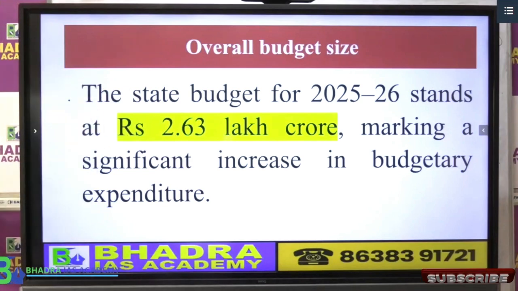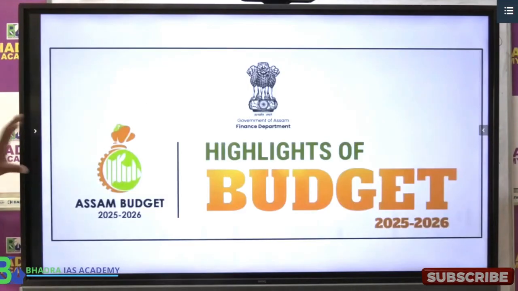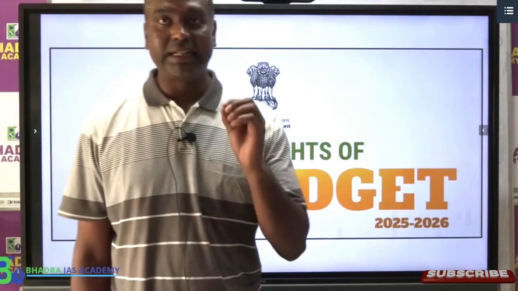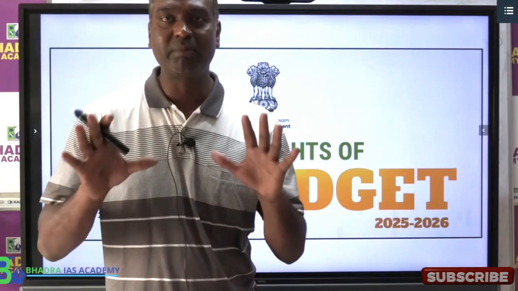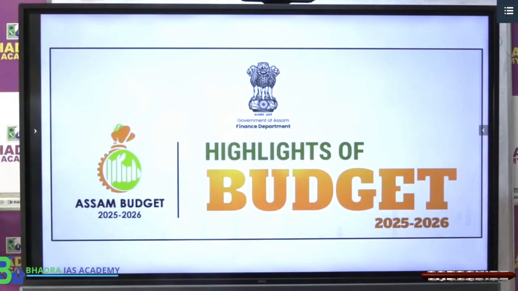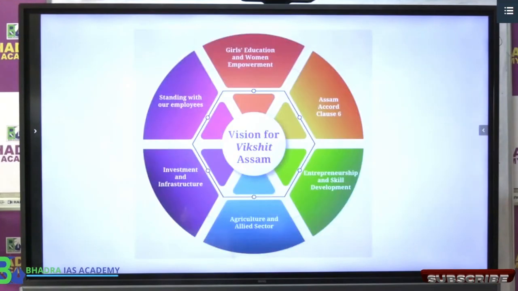Okay. So now first we will look at some of the highlights. Today I am not going into the details of the schemes. As I told you, I will make another video for the details of the schemes. Today we are just going to say what the main highlights of the budget are and look at the government's income, expenditure, all the details, right? So now, what are the major highlights of the new budget of Assam government?